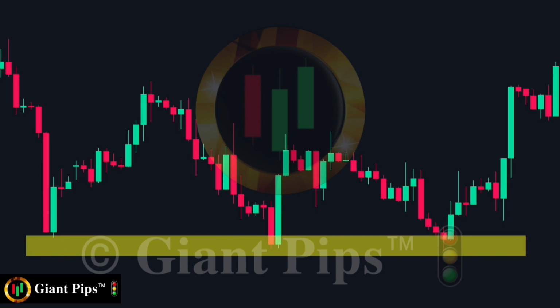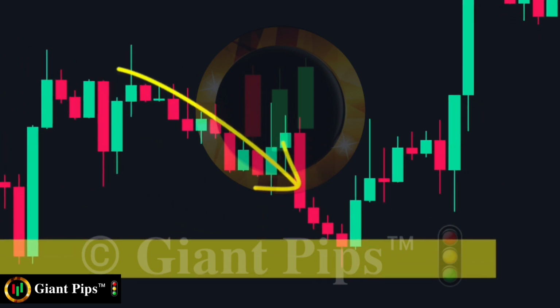Then the third time, when the price arrives near the support, we expect it to find support, but we are waiting for a candlestick confirmation. On the down move here, we see that as the price approached the support, the candles became smaller in size. This was the first sign that the sellers were losing momentum. Then, we see this doji candle form at the support, another sign of support. The doji is followed by a large green candle, indicating that the buyers had taken over the control and were ready to move the price.